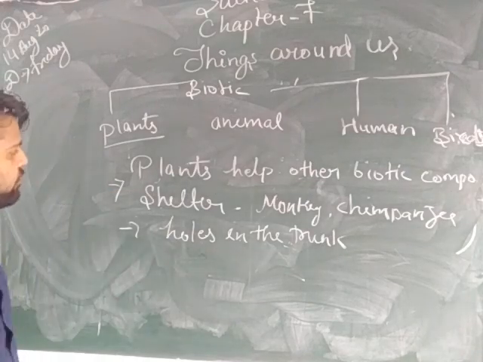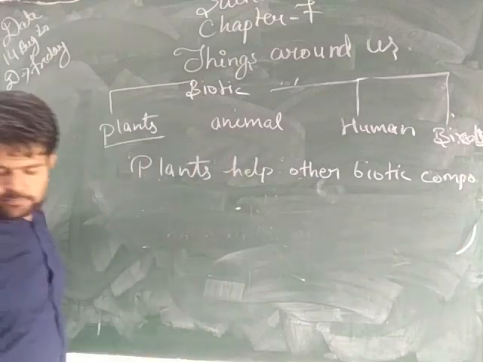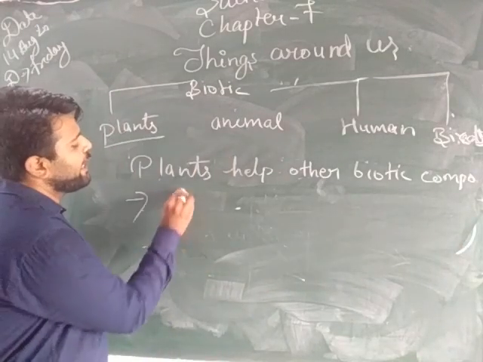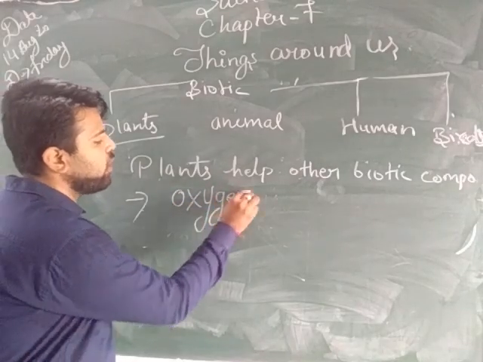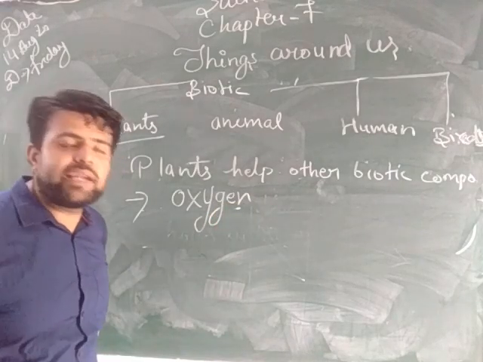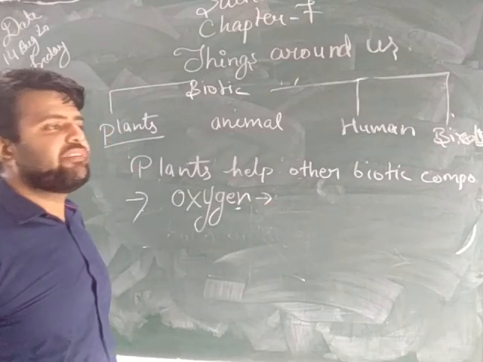Next important use of a plant: plants provide the most important thing, that is oxygen. Plants provide oxygen to all living organisms, which is the most basic need for living.